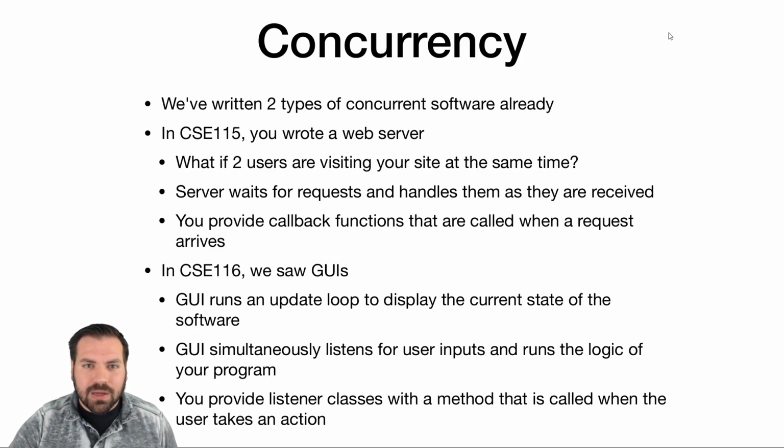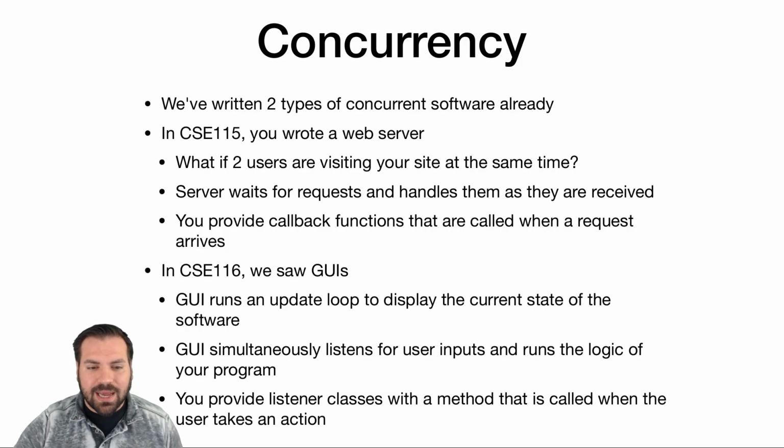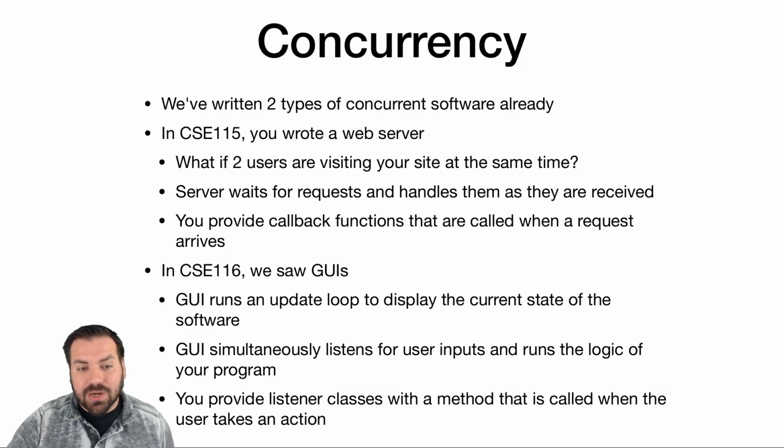So that code can be executed concurrently if somebody presses a button and clicks at the same time. Say somebody's playing Jumper with their friend and you're hitting left arrow and your friend's hitting D to move right. You're both going to be able to move because that code's running concurrently. You're not blocking the other user's inputs when you're hitting your inputs. That's not how that works. It's handling those inputs concurrently.